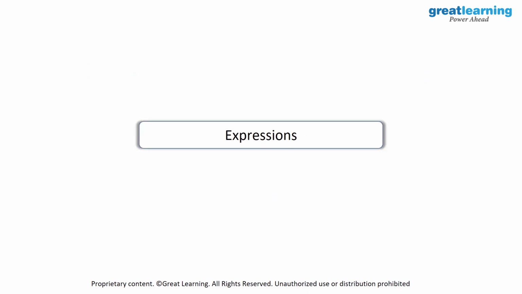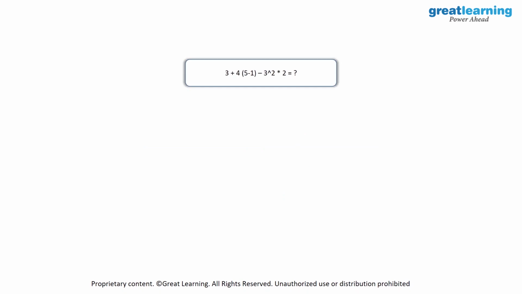So let's go ahead and start and work with expressions. So we have this simple expression over here: 3 plus 4 into (5 minus 1) minus 3 power 2 into 2. Here we'd have to start off by solving what is there in parenthesis. As you see, this 5 minus 1 is there in parenthesis, so we'll solve that. So here we will have 3 plus 4, and 5 minus 1 would become 4 again, and minus, after this we have 3 power 2. So we'd have to give importance to this. This will become 9. Then we have multiplication, we'll just write as it is.